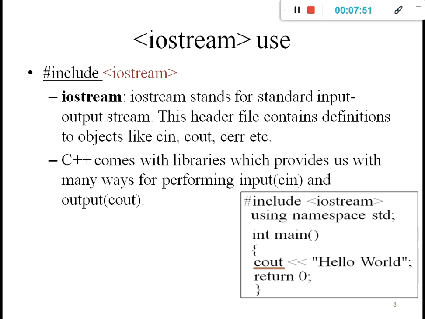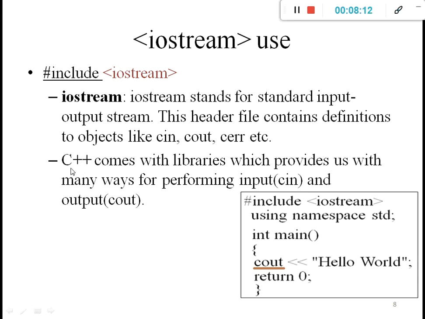If we want to print something on a screen, that is the output process, and this header file helps to print hello world on the screen. That is simply the use of iostream.